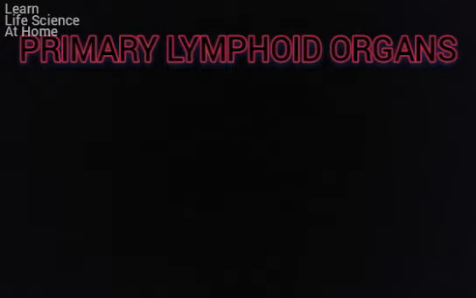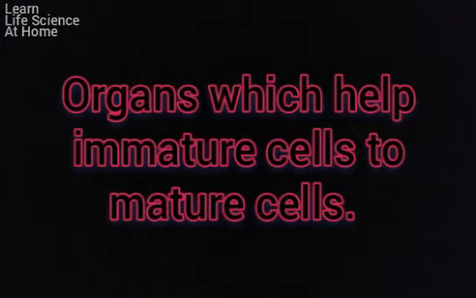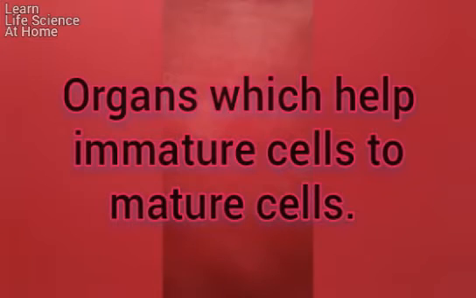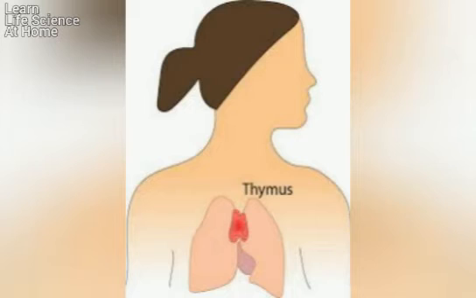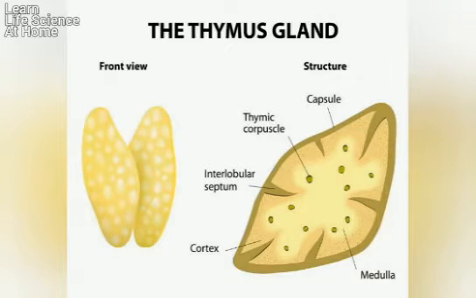Let's look into primary lymphoid organs. These are the organs that help the immature cells present in the immune system to mature. These include the thymus and bone marrow. Thymus. It has a flat, bilobed structure. They are divided into two compartments, the cortex and the medullary region. The lobules are differentiated by trabeculae. The thymus is surrounded by an outer layer known as the capsule. The trabeculae are strands of connective tissue.